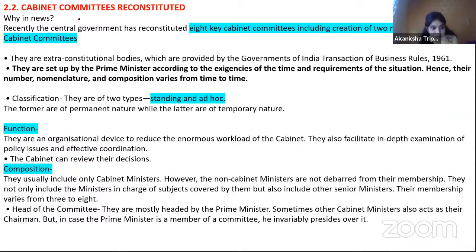Okay, next, cabinet committee recommendation. Recently the central government, read the lines, recently the central government, I'm talking about central government, I'm not talking about parliament, there's a difference.